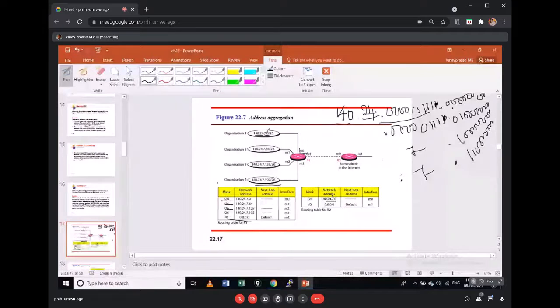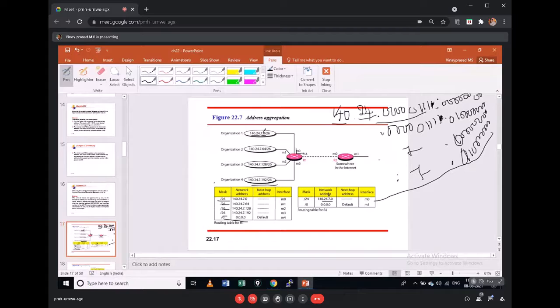In the last octet, the first bit is 0 for all of them, so I could say the first bit is also fixed, and we can see the variable part in the next 7 bits. If I draw a line, these three octets are fixed and the variable part is in the last octet. I'll write the fixed part, 140.24.7, and wherever the variable part is, I'll write all those bits as 0. So this is your supernet ID.